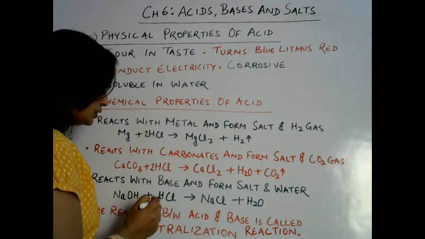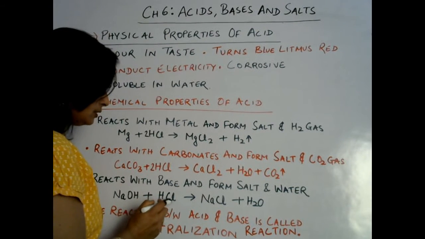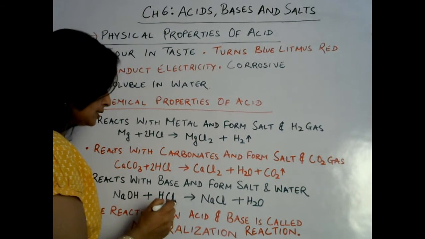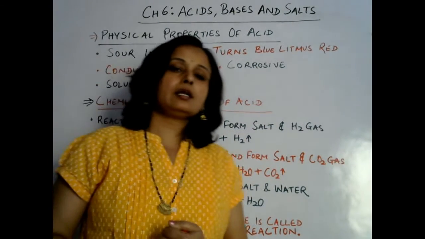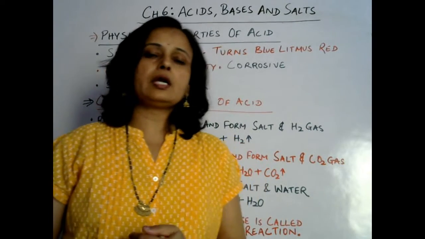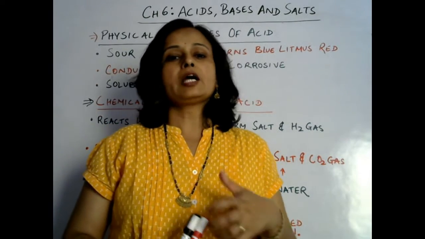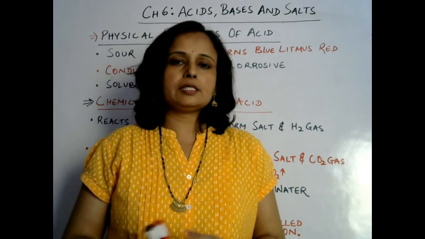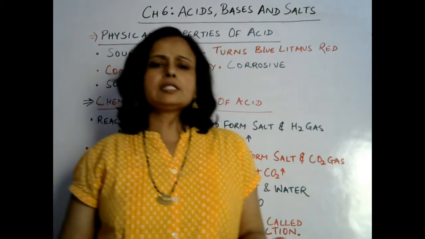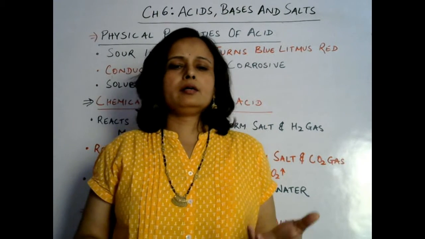By the hydrogen. Here we can see hydrogen is there, and this hydrogen shows that this is an acid. So basically in acidic compounds hydrogen is found, and in basic substances hydroxide is found, and when acid reacts with base, then salt is formed.